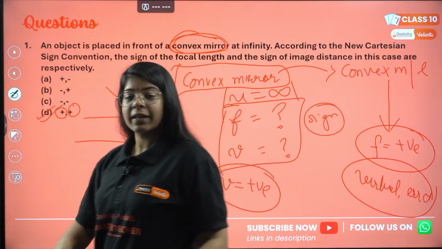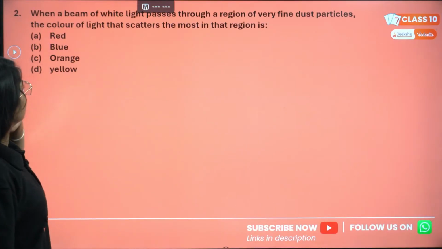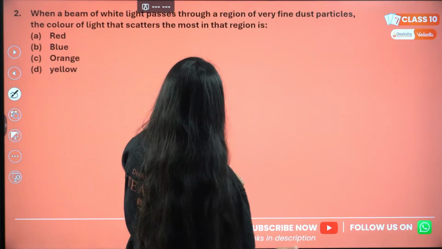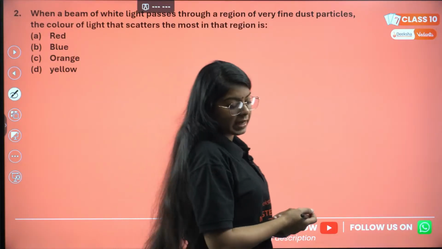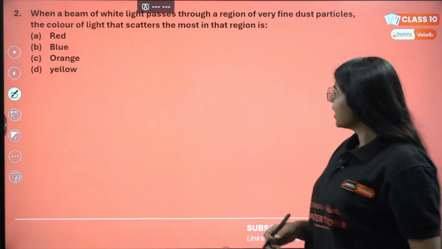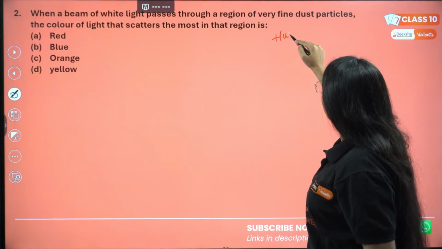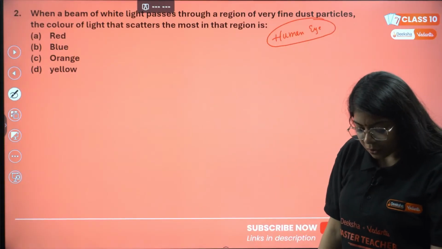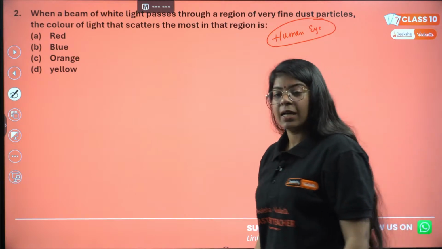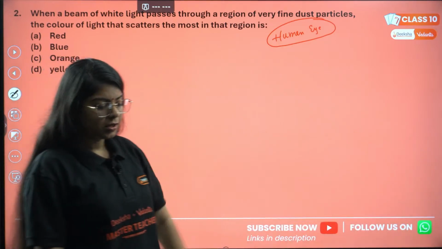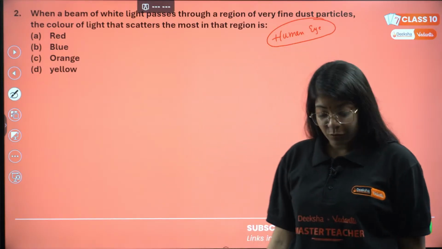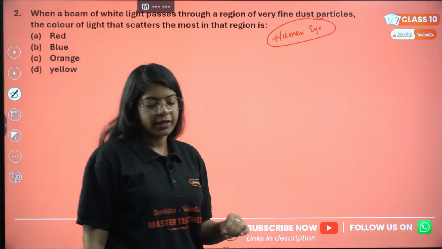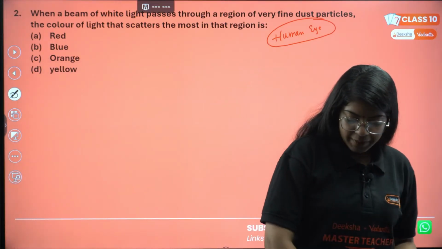Okay, let's move on to the next question. The second question says, when a beam of light passes through a region of very fine dust particles, the color of light that scatters the most in that region is what? I guess this is from the human eye chapter, no? Maybe I accidentally put the question in here. If you know the answer, let me know. Which kind of color will scatter the most? Red, blue, orange or yellow? Will it be red or will it be blue?